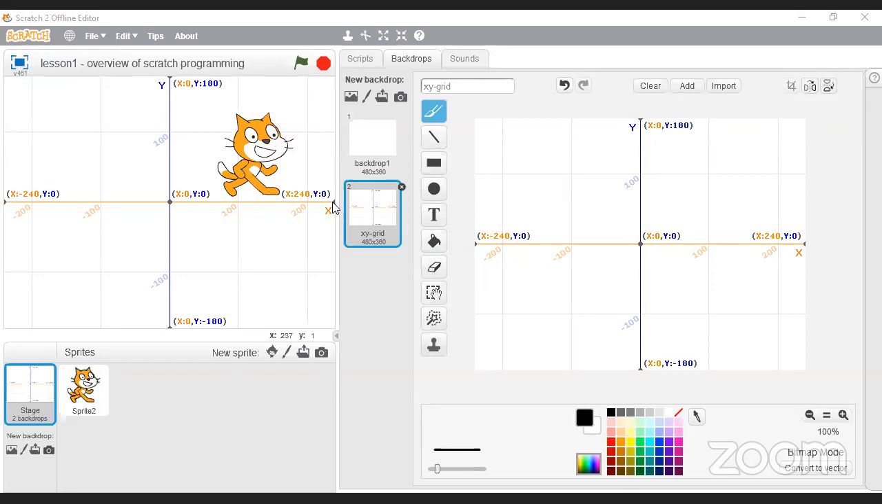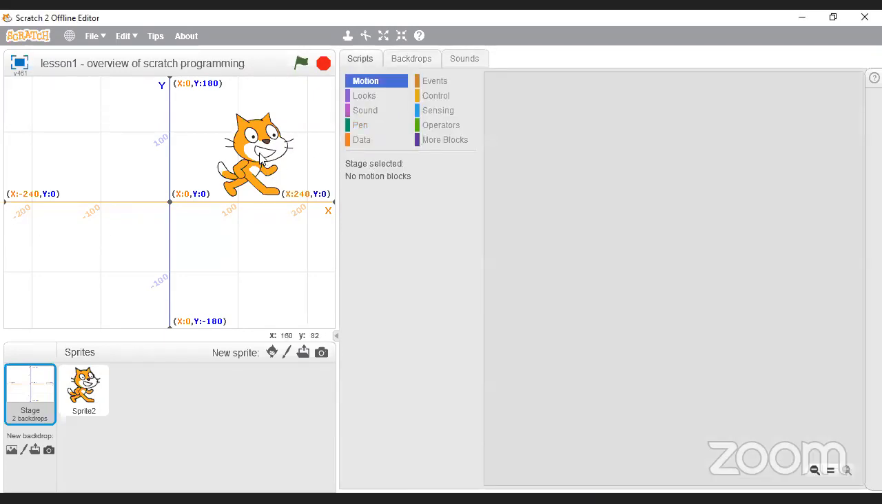In fact, if I go outside the stage, the X stays at 240, but only the Y value now changes. I'm outside the stage. If I go out on this other side, X is at minus 240. Okay, so this is going to be important for us, because if I want to, for example, put this little